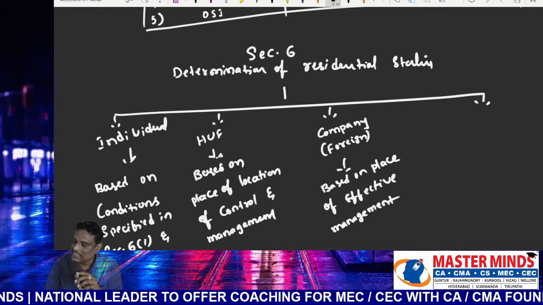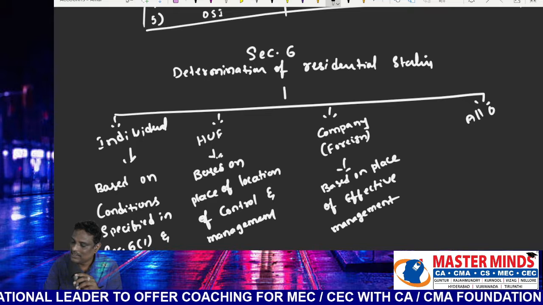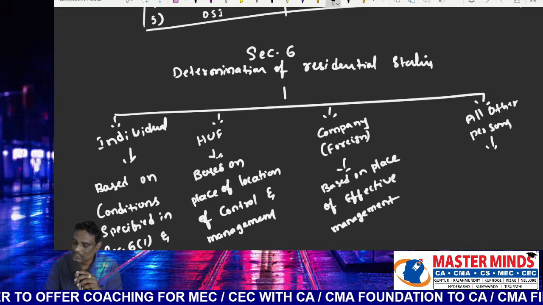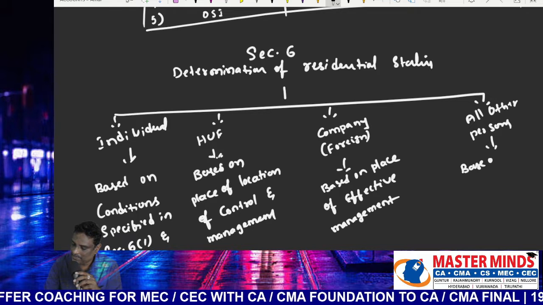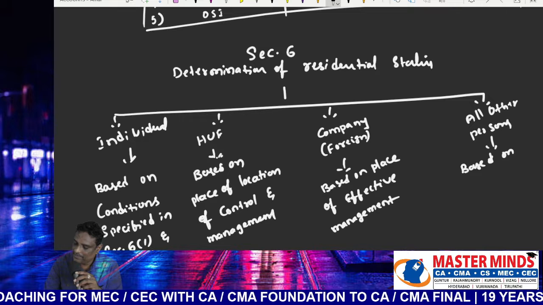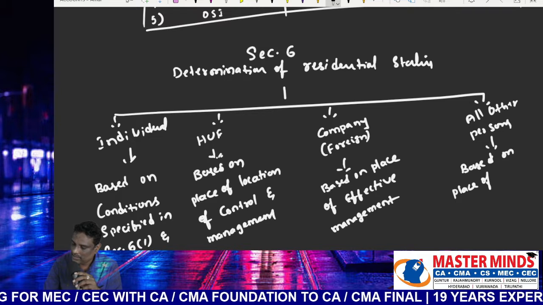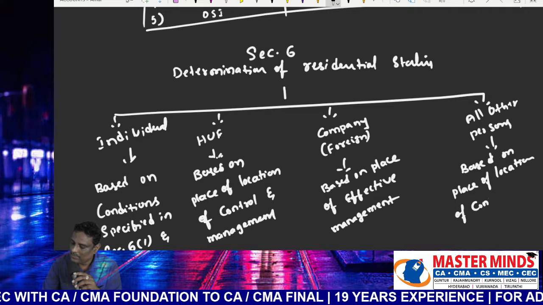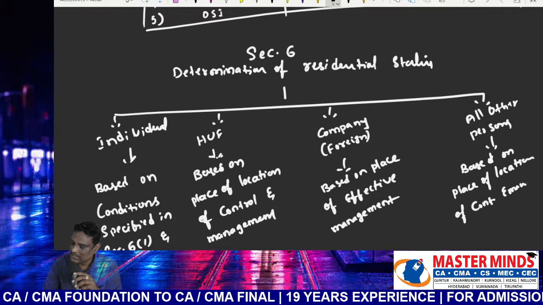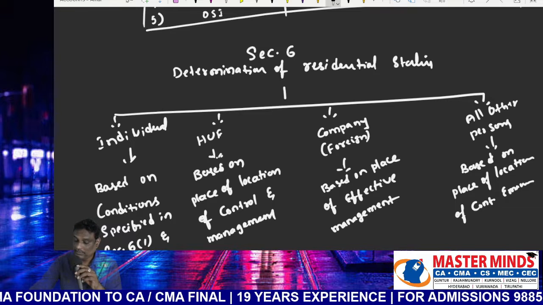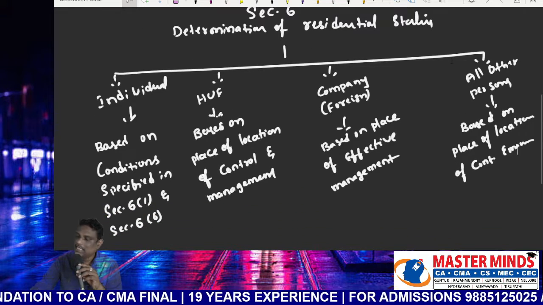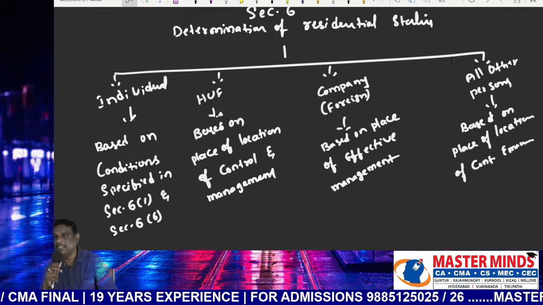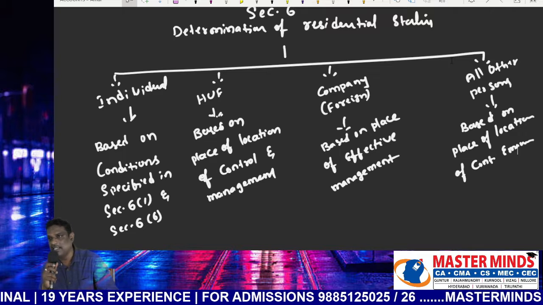How to ascertain the residential status of all other persons? All other persons: based on place of location of control and management. Section 6. So the conditions and how to apply those conditions were already discussed in previous classes.